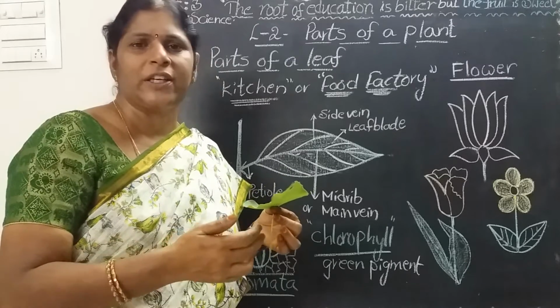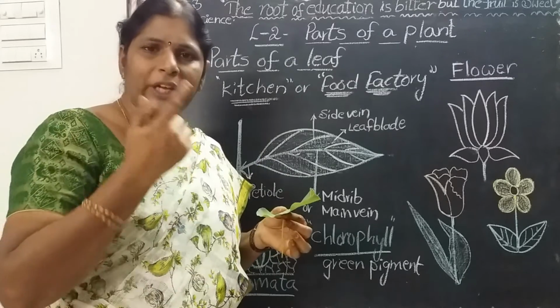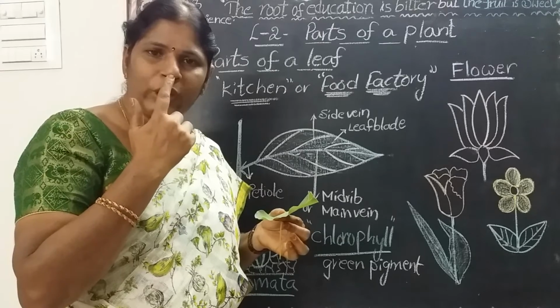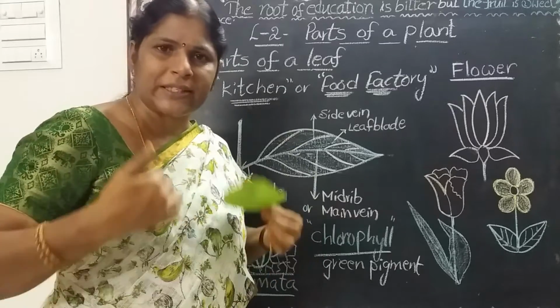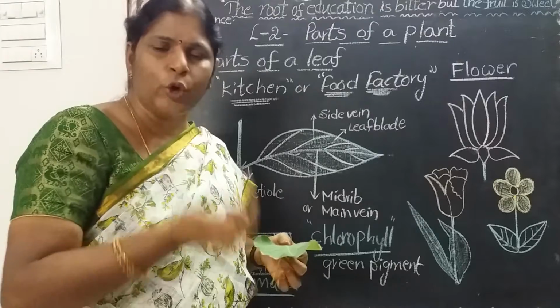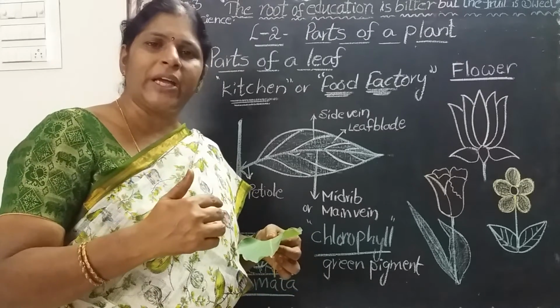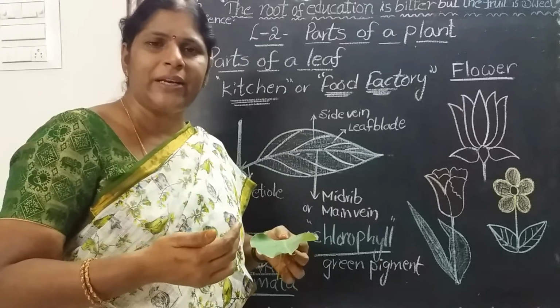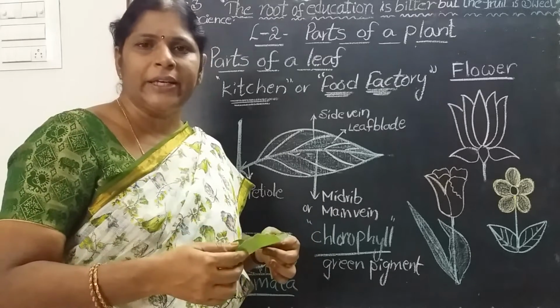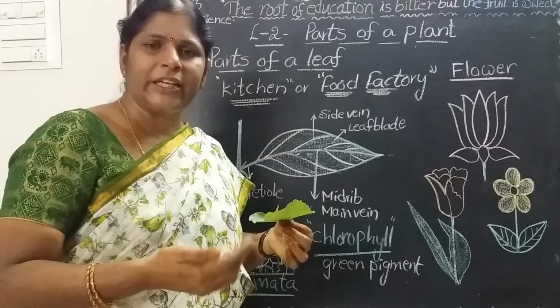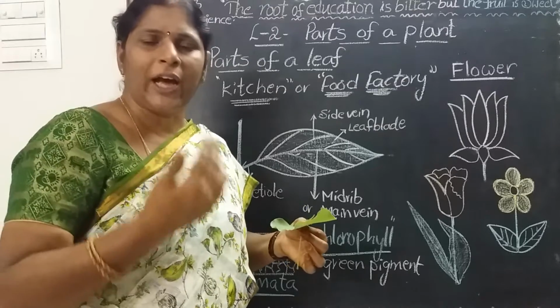Plants take carbon dioxide through the stomata and release oxygen through stomata. We take oxygen through the nose and release carbon dioxide from our body through the nose only. Exchange of gases. We take oxygen from the air and release carbon dioxide from our body into the air. So, exchange of gases: take in oxygen, give out carbon dioxide.